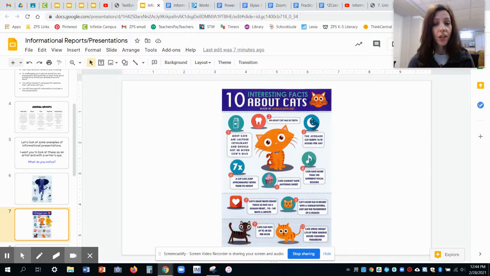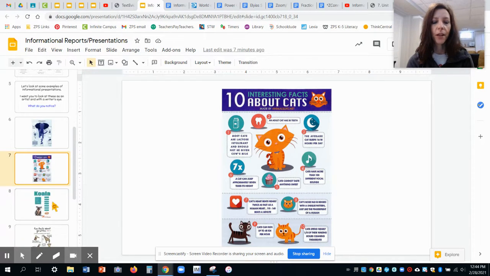Also, that cats shouldn't drink cow's milk because it's not good for them. Okay? So a lot of information about cats. And again, you will have specific information that you are sharing with your reader. I'm not sure what their teacher told them in their presentation, but you're going to have some very specific information that you're going to have to cover.